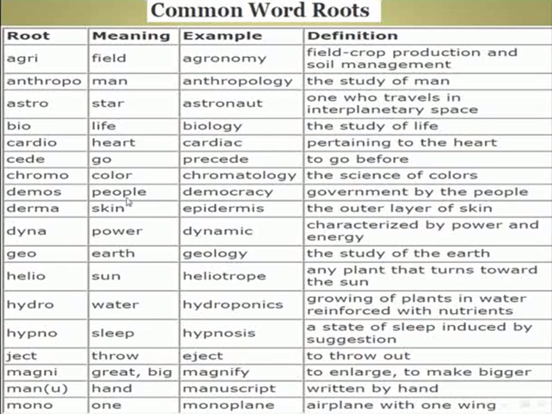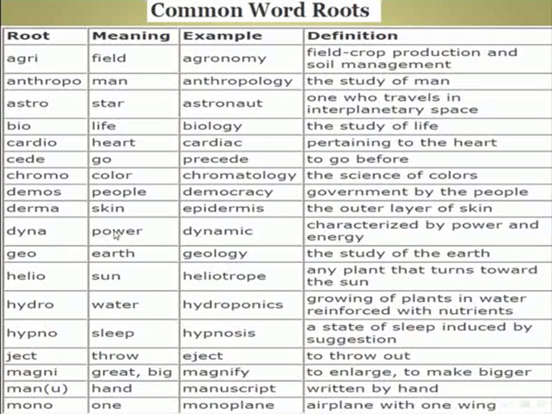Demos, meaning people. Example, democracy. The definition for democracy: government by the people. Root, derma, meaning skin. Example, epidermis. The definition for epidermis: the outer layer of skin.